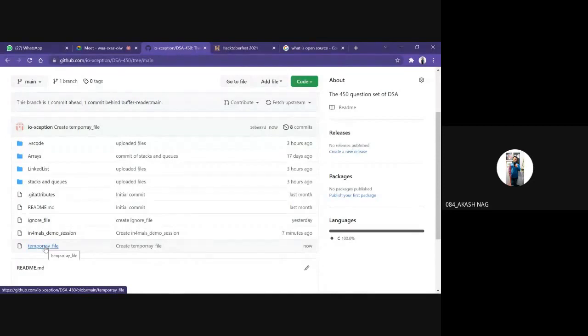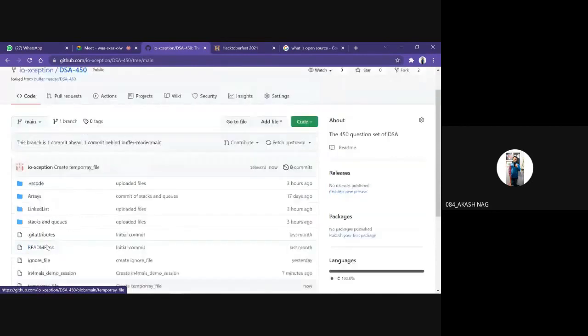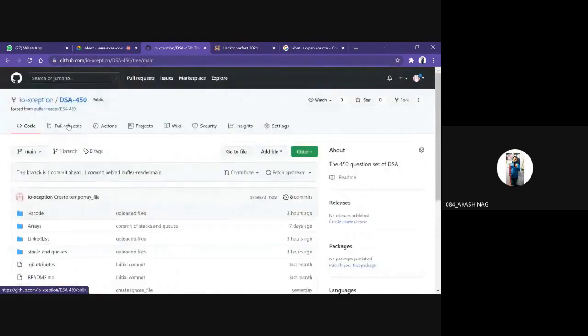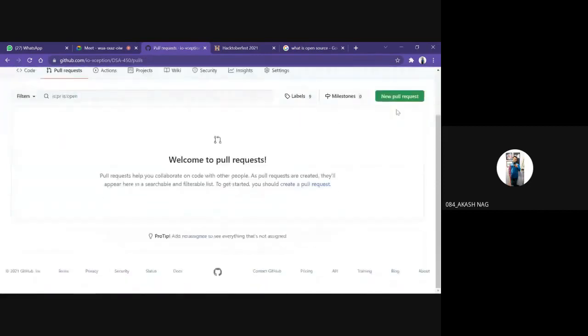So how can you tell your friend that you need to reflect this change in your PC too? For telling this, I need to do a pull request. Pull request is basically calling my friend, saying, "Hello, are you free? Can you just see this, that I have rectified the code? Please see that you have made a mistake, and please commit this file into your own PC." Right. So I will do a pull request.